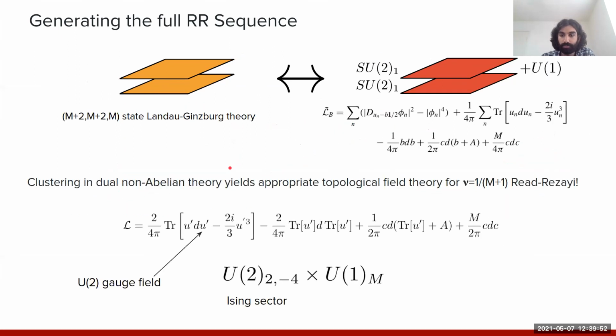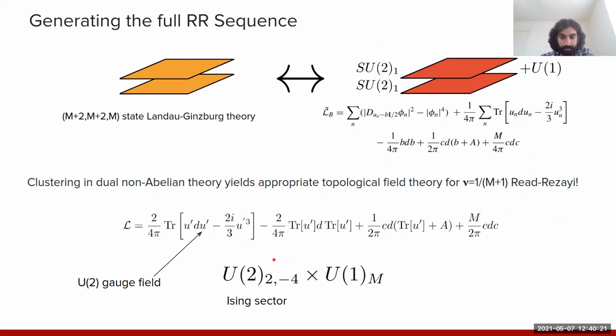And so the important point is that, within this dual description, we can just repeat the clustering procedure. It's unaffected by the presence of these additional U1 gauge fields. And what you obtain at the end of the day is this complicated Chern-Simons theory involving U2 gauge fields, which come from combining the SU2 gauge fields with these U1 gauge fields, which essentially describes the topological order of the n=1/m+1 Read-Rezayi or Moore-Read state.